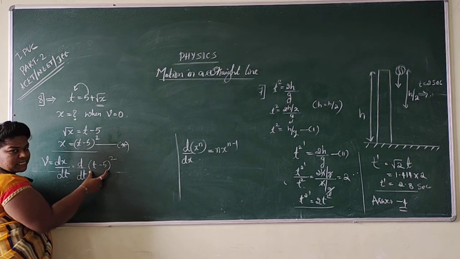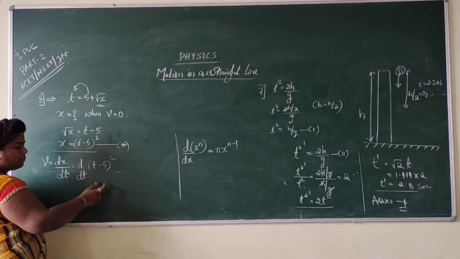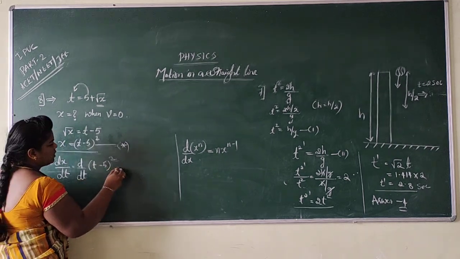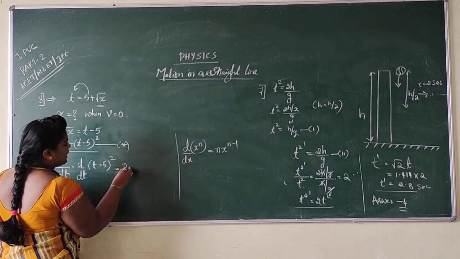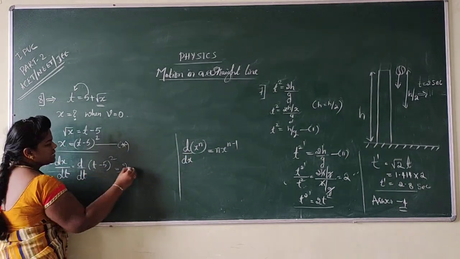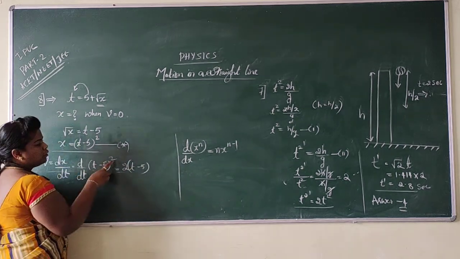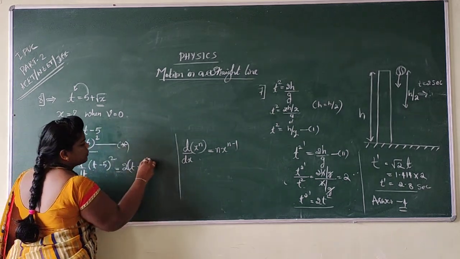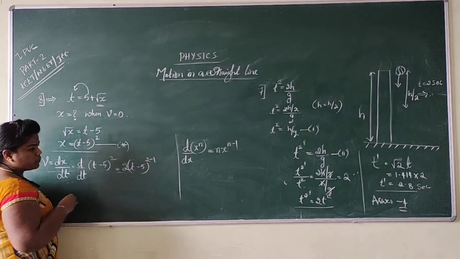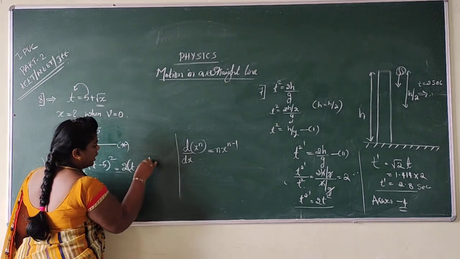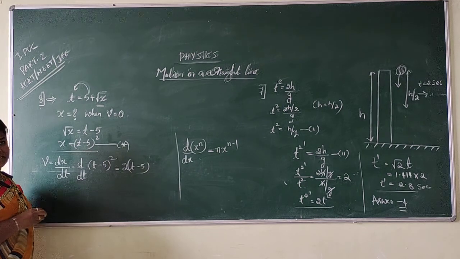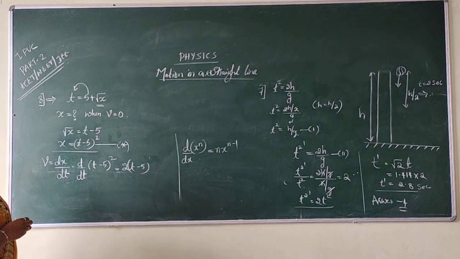In place of x we have t minus 5. So according to the formula, n is 2, x is t minus 5 to the power n minus 1, that is 2 minus 1. 2 minus 1 is 1. Nothing is there in the power. Easily we can write it this way.